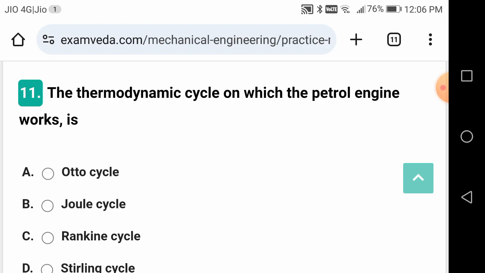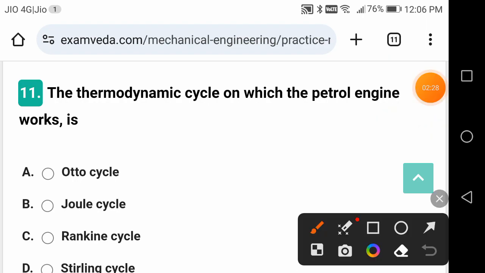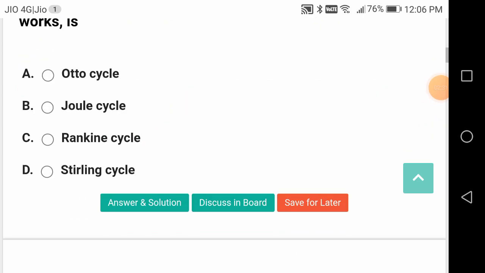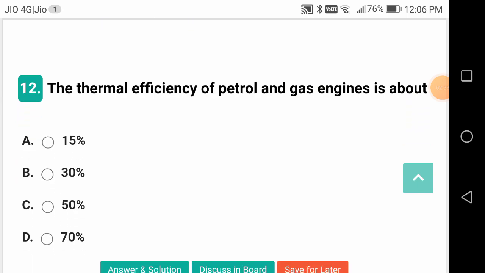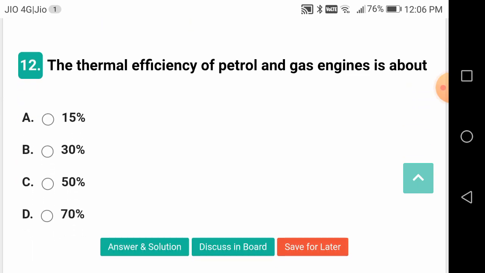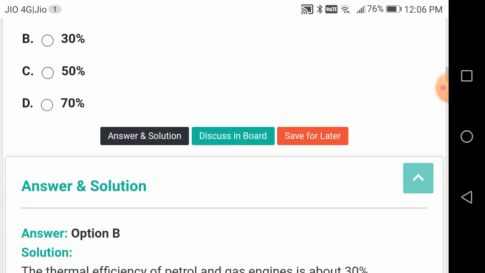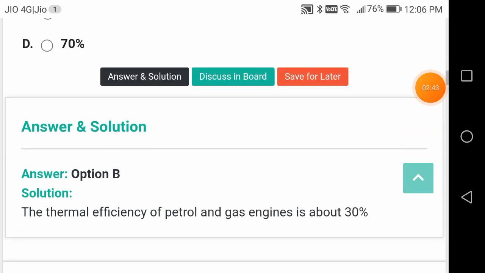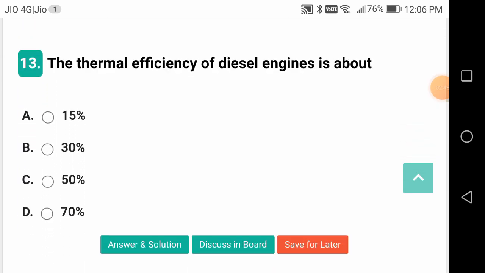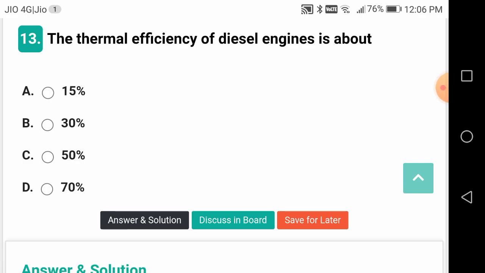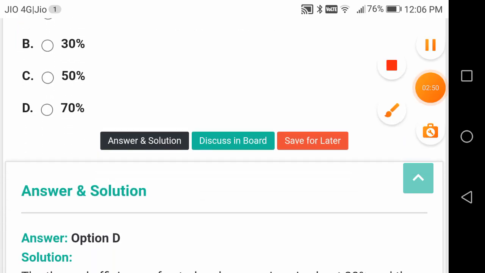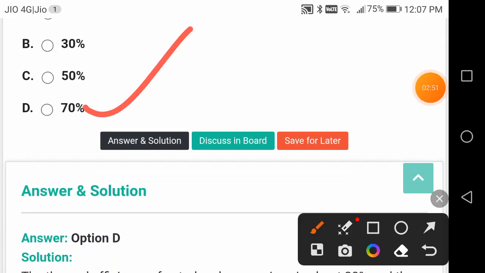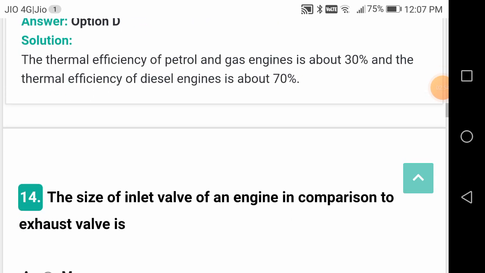The thermodynamic cycle on which petrol engine works is Otto cycle. The thermal efficiency of petrol and gas engines is about 30%. The thermal efficiency of diesel engine is about 70%. They are more. Diesel cycle efficiency, diesel engine efficiency is more.